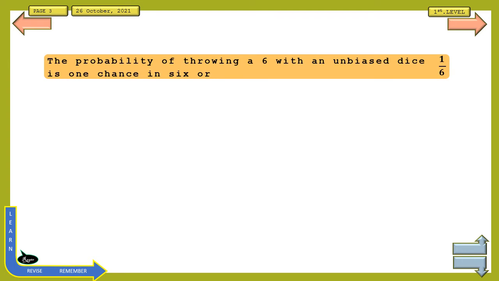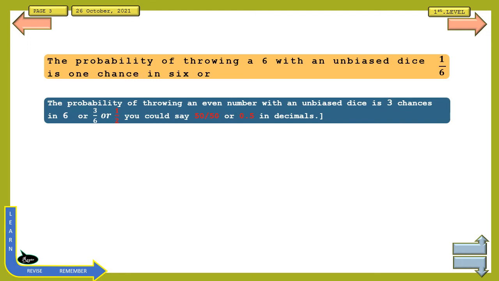The probability of throwing a 6 with an unbiased dice is 1 chance in 6, or 1/6. The probability of throwing an even number with an unbiased dice is 3 chances in 6, or 3/6, or 1/2, or you could say 50-50, or 0.5 in decimals.